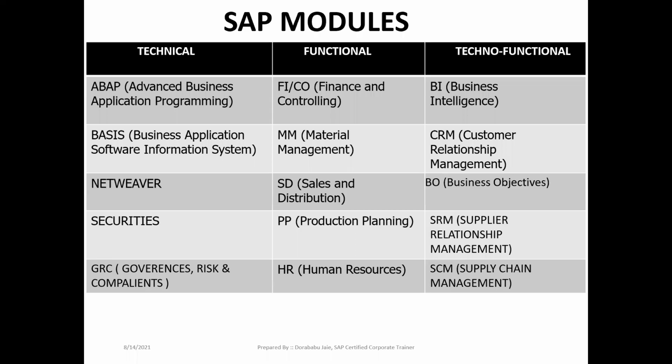Coming to the SAP point of view, in SAP we have approximately 115 plus modules, and including cloud modules, the total is 150 plus modules in our SAP application. They are divided into three ways. All the 150 modules are divided into three ways: one is technical modules, second is functional modules, and third is techno functional modules.